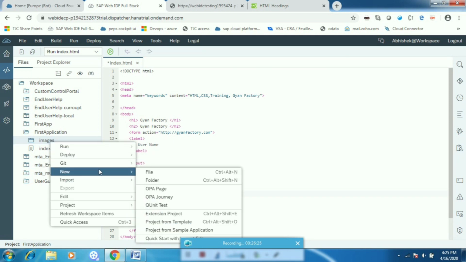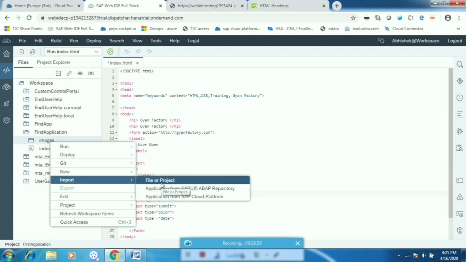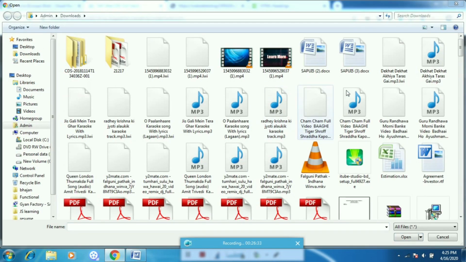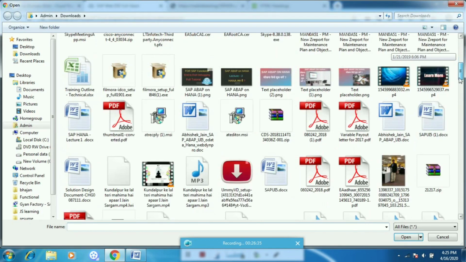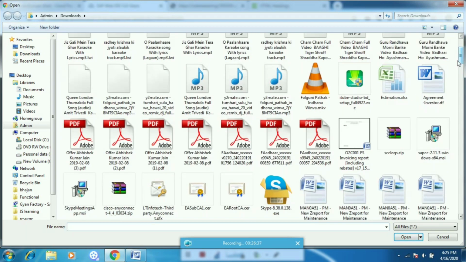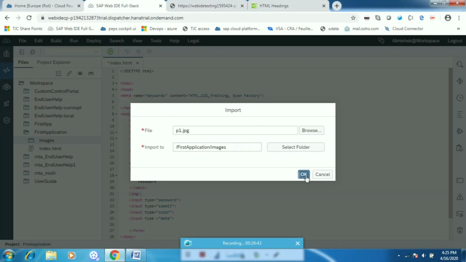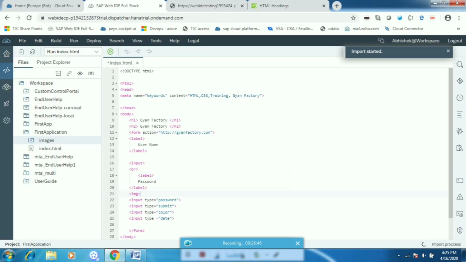So now I am going here and importing some file, and that file will be an image file. I have selected one image and it has loaded inside this folder.